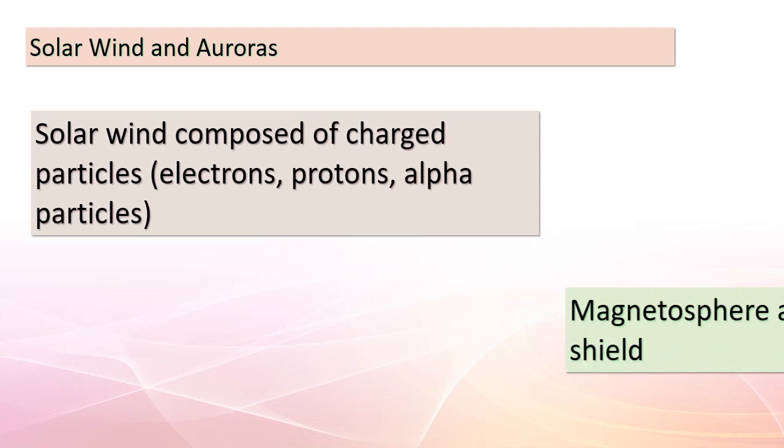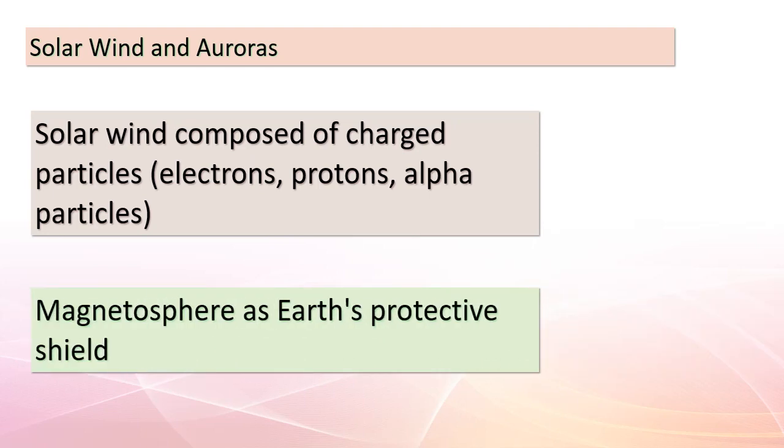Hello, dear students. Today, we're venturing into the captivating realm of space and the mesmerizing phenomenon known as auroras. Picture this. The Sun emits a continuous stream of charged particles called the solar wind. This wind consists mostly of electrons, protons, and alpha particles. Thankfully, Earth has a guardian, the magnetosphere, which shields us from this solar radiation.